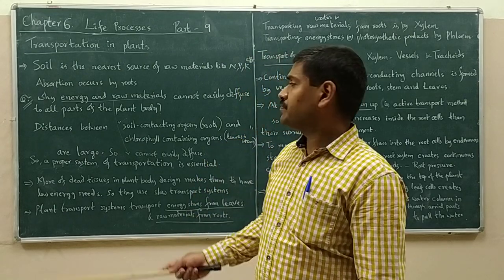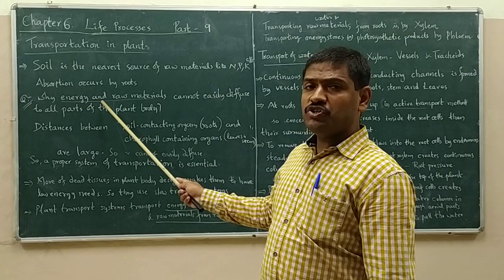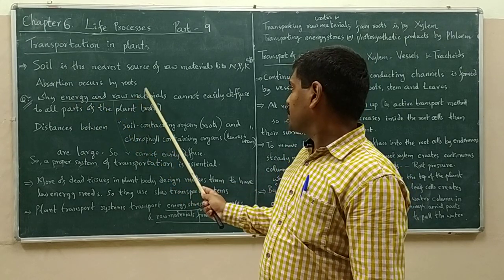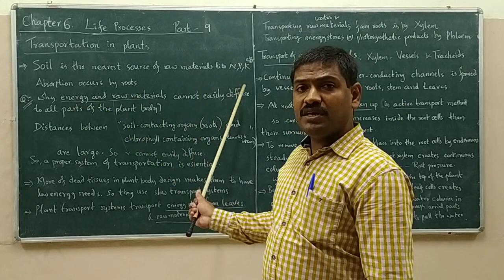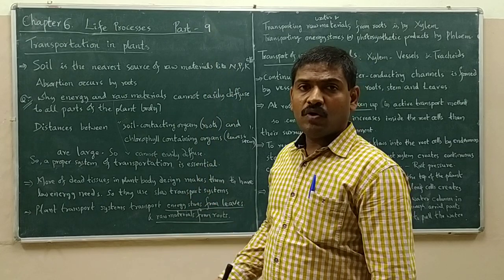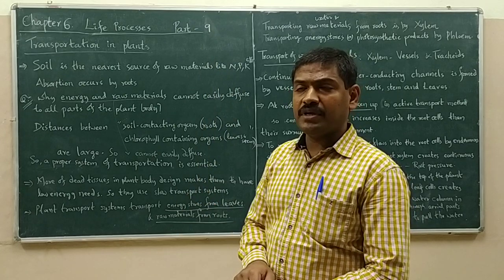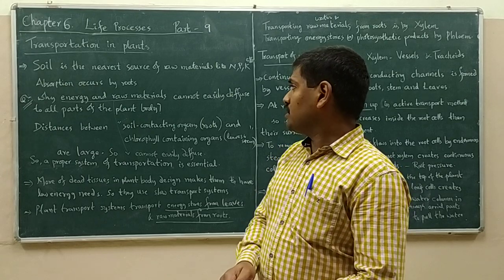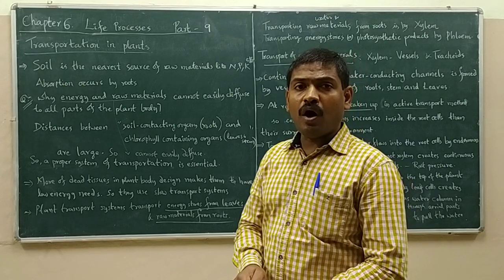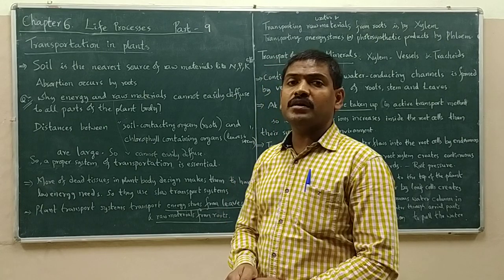Here there is a question. Why can energy and raw materials not easily diffuse to all parts of the plant body?